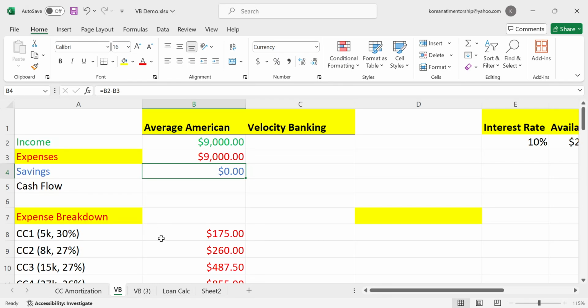Now, I know what some of you are thinking, oh, $9,000 of income, that's not realistic. That's not the point of this. The point is that this is what we call an extreme financial stress test. If you test different financial strategies at lower levels of income, you're not going to be able to see the results compared to higher levels of income. If we have $1,000 of income and $1,000 of expense and no savings, you don't really get to see the difference. So that's why we use this higher level income for demonstrations.